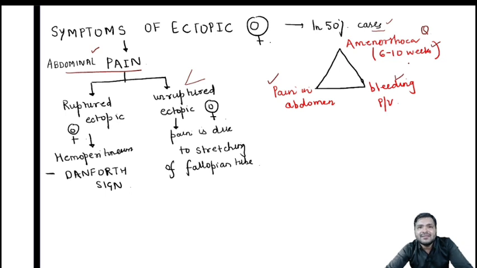In ectopic pregnancy, the progesterone is present, but it is less in amount. So that progesterone will not be able to support the decidua completely, and the decidua will start shedding off from the vagina. That will lead to bleeding per vaginum in the form of decidual cast. So bleeding per vaginum can be there, or cannot be there. Accordingly, in 50% of cases, we will see this triad of symptoms.